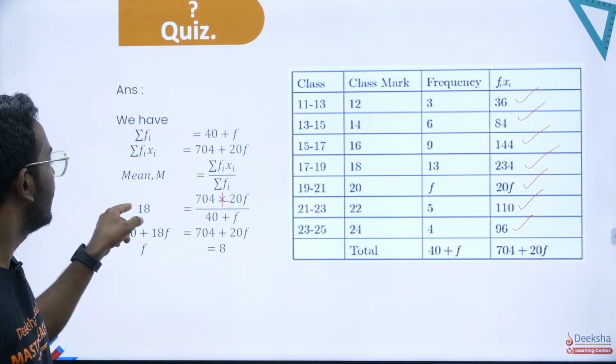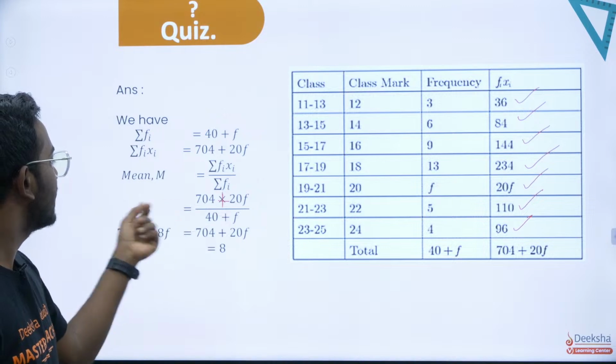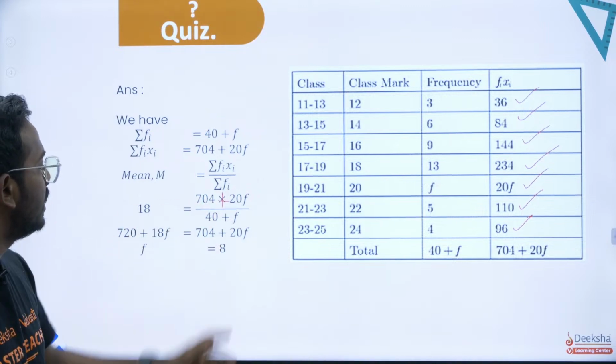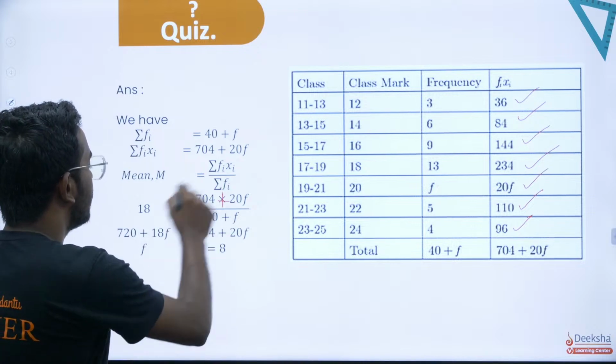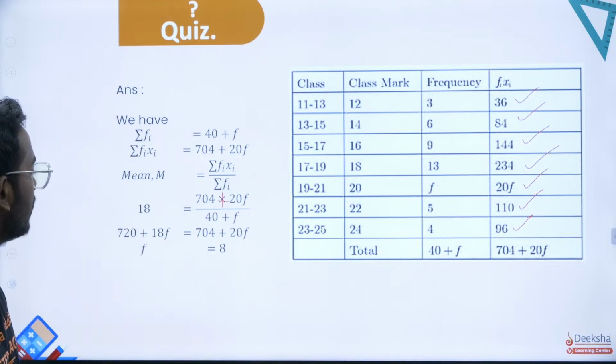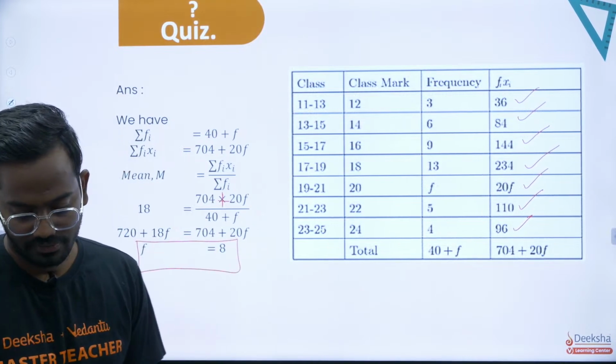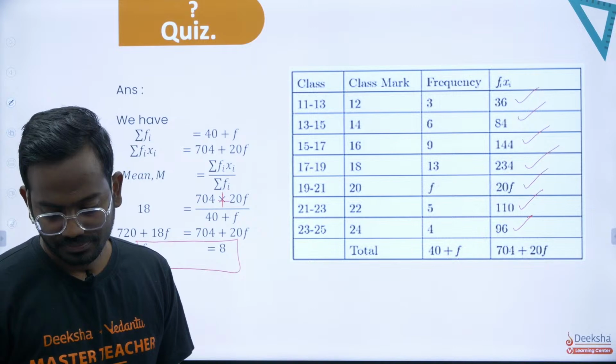Now cross multiply, 18 into 40 plus 18f, that is 720 plus 18f is equal to 704 plus 20f. If you solve for f, this becomes 2f is equal to 16. So f is equal to 8. So this is how you can find f. Hope this is great.